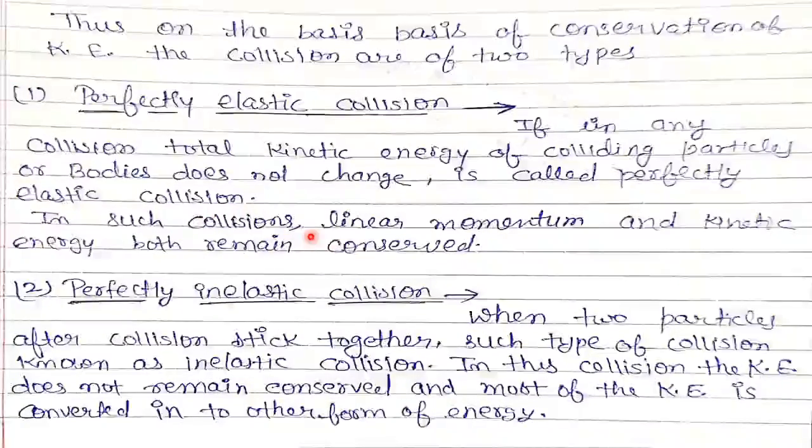In such collisions, linear momentum and kinetic energy both remain conserved. Second is perfectly inelastic collision. When two particles after collision stick together, such type of collision is known as inelastic collision. In this collision, the kinetic energy does not remain conserved and most of the kinetic energy is converted into other form of energy.